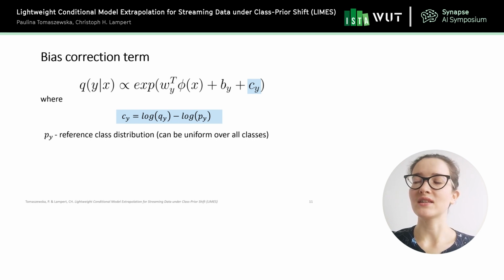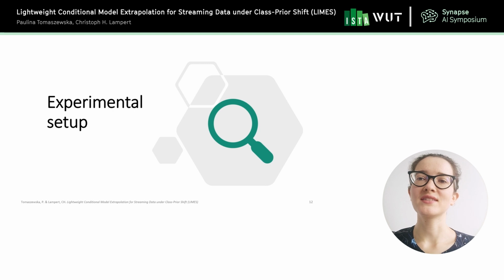And so this is a reference point that later on we can move to any other distribution, any other point. And so it is useful to think about this reference class distribution as uniform values over all classes. Okay, so this is the end of the theoretical part, the derivation of the LIMES method.